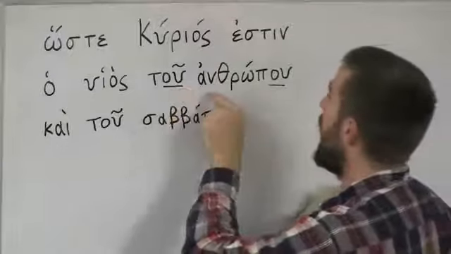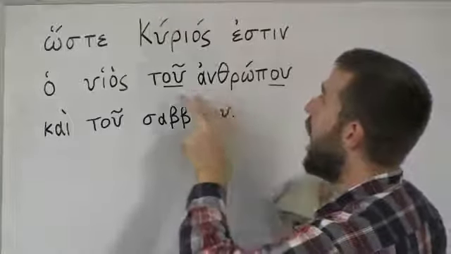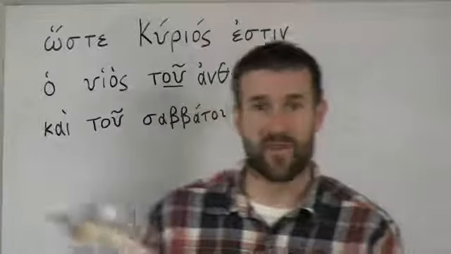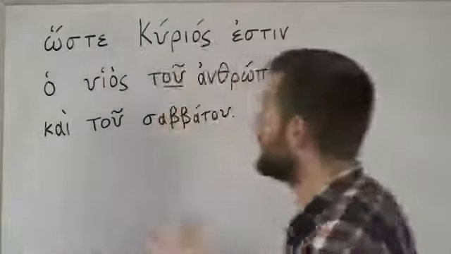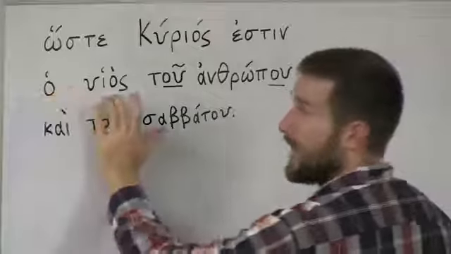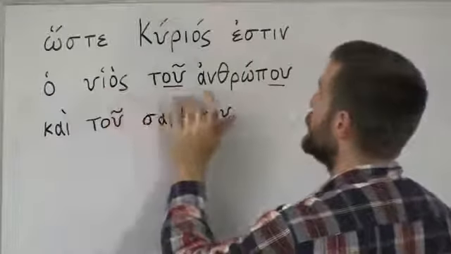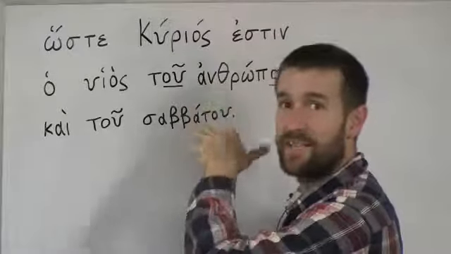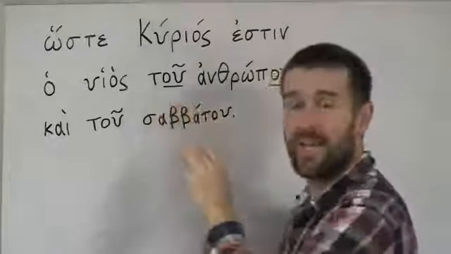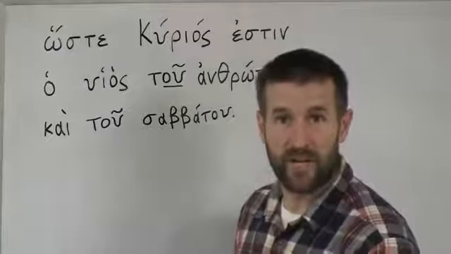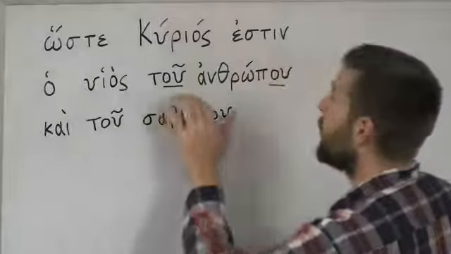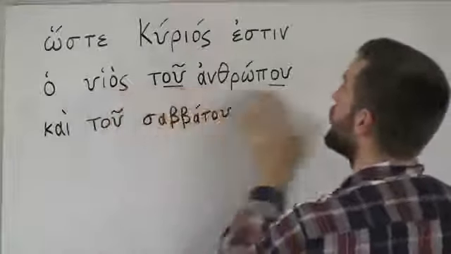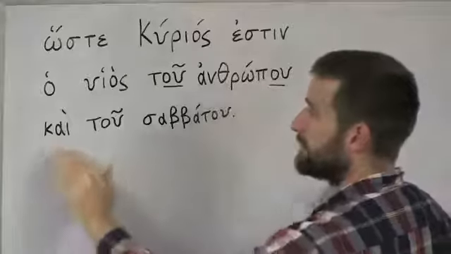But tu anthropou means of the man, okay, because this is the word the. But again, the use of the is different in Greek versus English. So in English, we're just going to say the Son, oios, tu anthropou, of man. Because whenever we have something in genitive case, it's either a possessive or usually we would just stick the word of in front of it if there's not already a preposition there, okay? So tu anthropou is of man. Oios tu anthropou, the Son of Man.